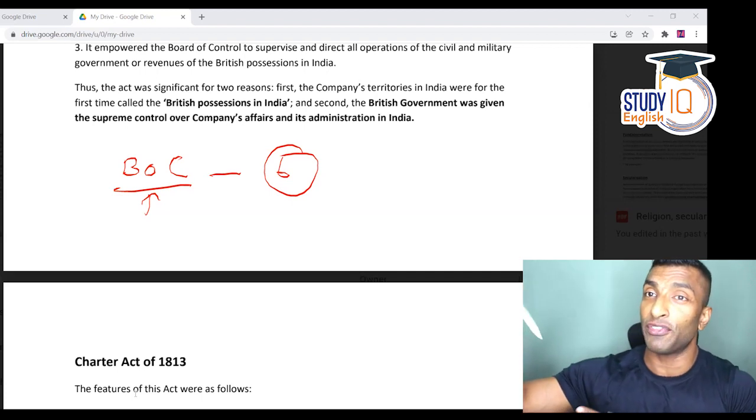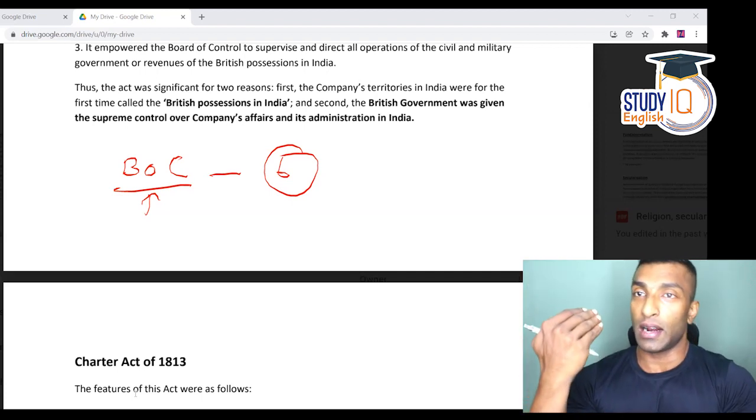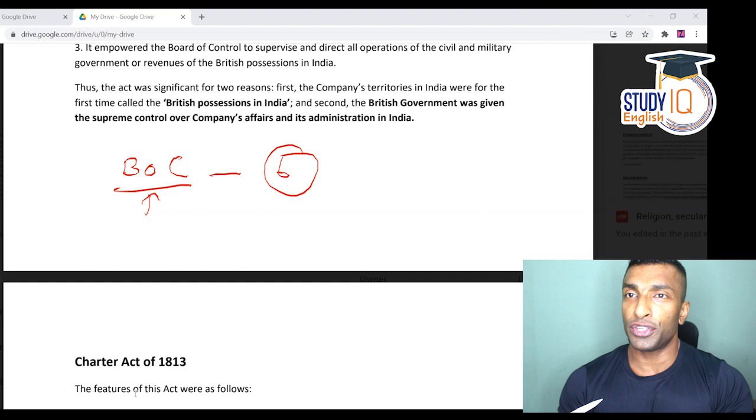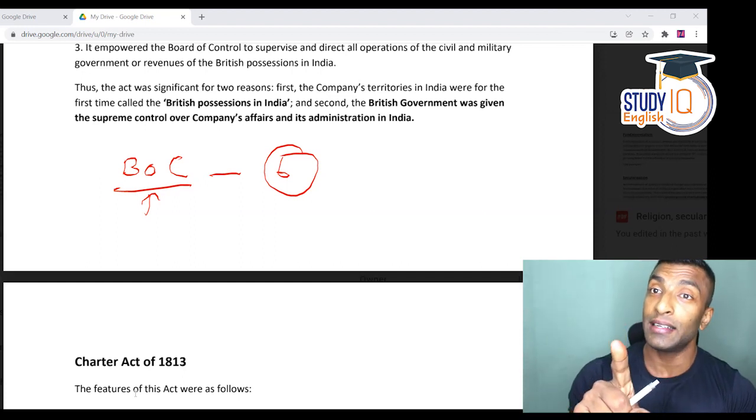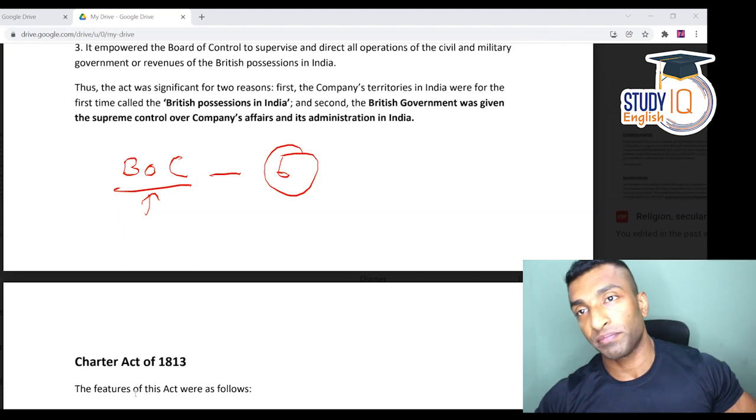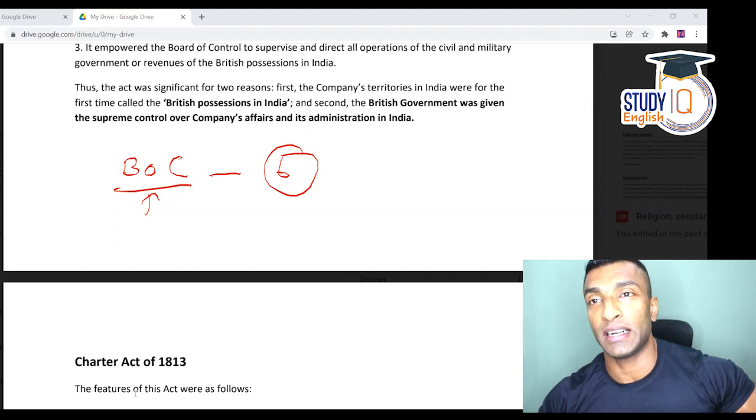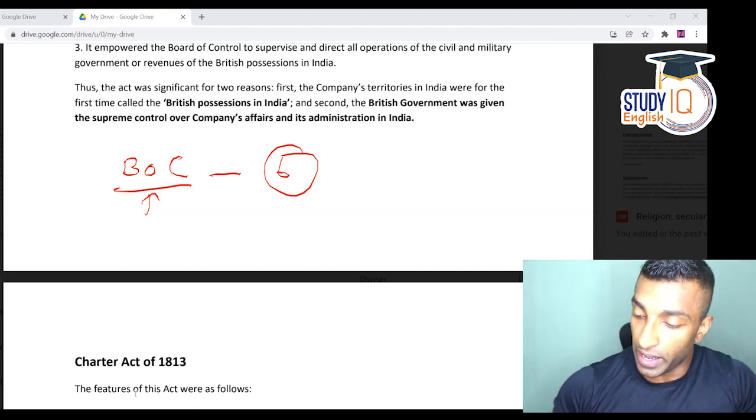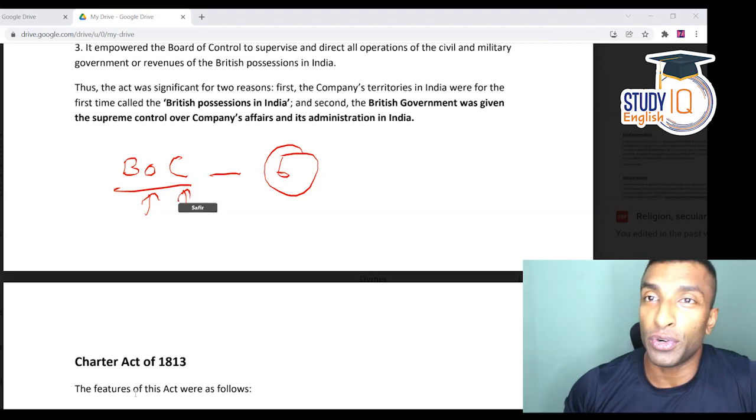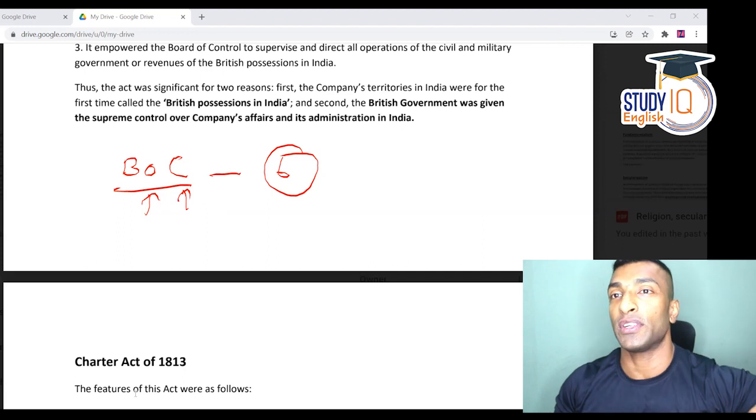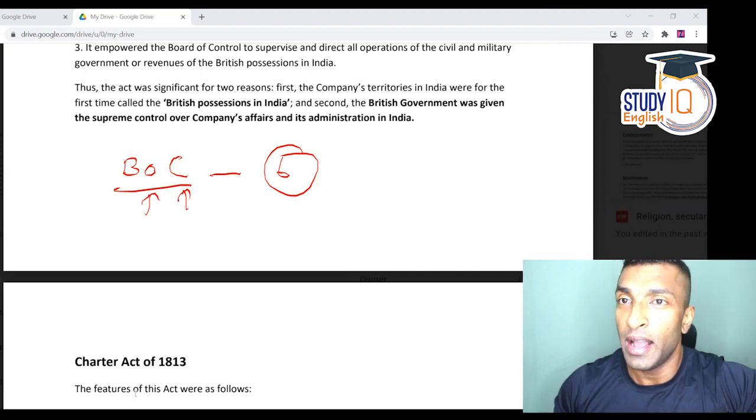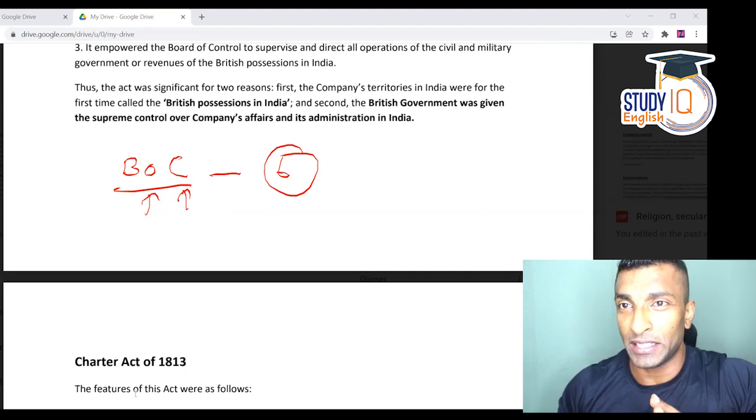Now you can see later after 1857, once the Crown took control, this Board of Control is not required because you don't want to regulate the East India Company, so it will be abolished. Instead, you will see later, the India Council Office will be set up instead of the Board of Control. Okay, so the Board of Control was established with 6 members sitting in England, regulating the affairs of the East India Company in India.